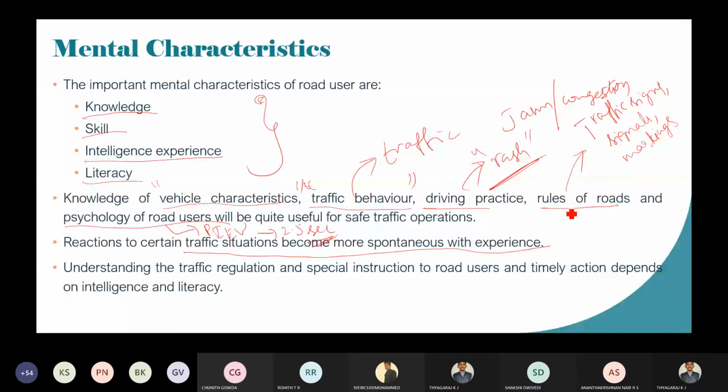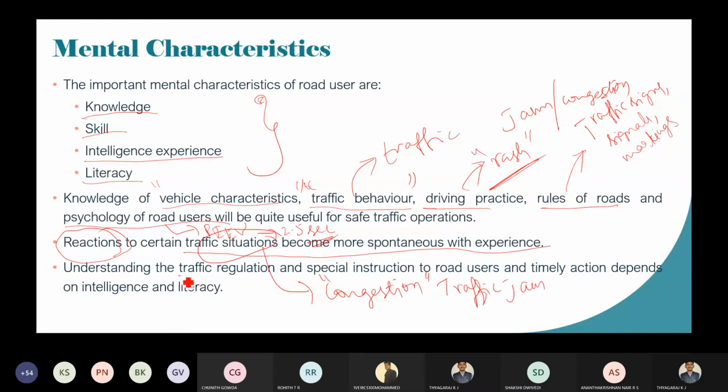Especially when there is a traffic congestion or jam, you should have sufficient skill such that you can go very easily. If a small gap is available in the traffic jam, go inside that gap and move out from the other side. You should be very reactive, with sufficient spontaneous reactions when there is a jamming condition.